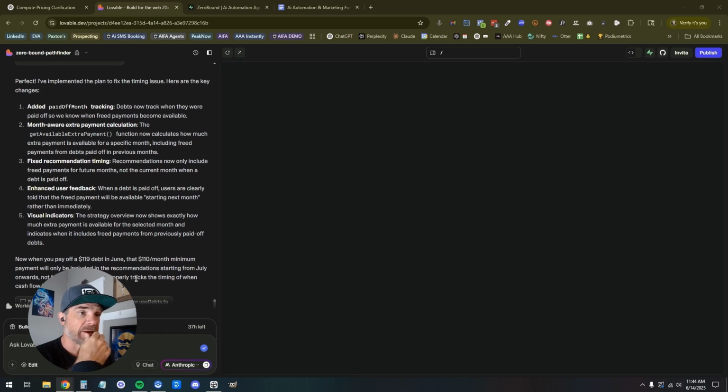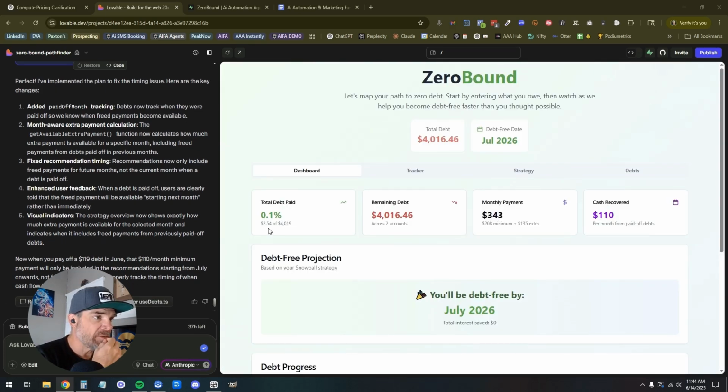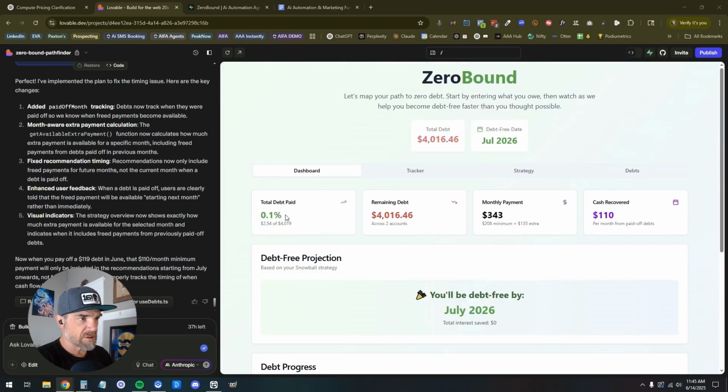All right, see what we got here. Hopefully we didn't break anything. Total debt paid $254 of $40.19 across 2 accounts. 208 minimum plus 135 extra. Awesome, per month from paid off debts. Yes, this is awesome. Okay, so I don't know what this is, so let's just make a note to come back to this.